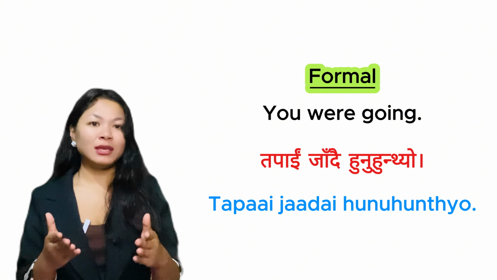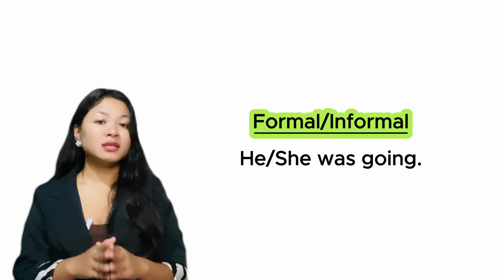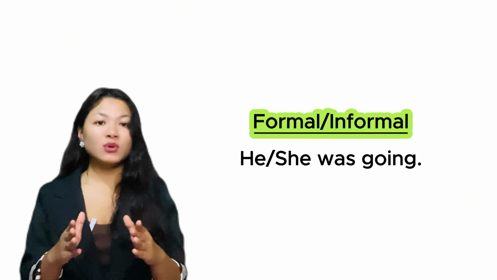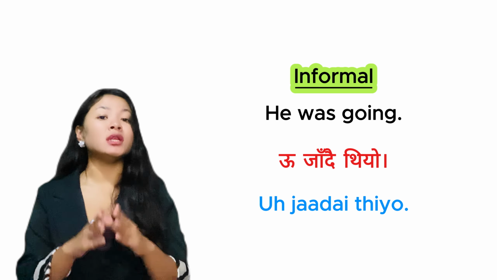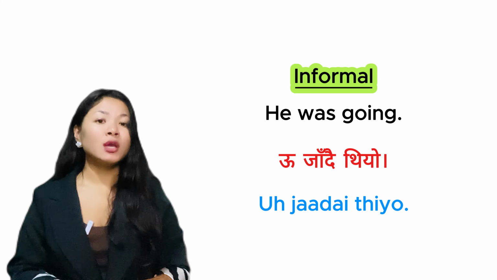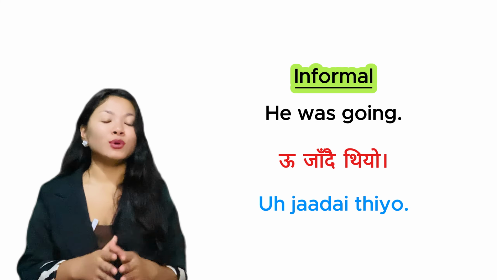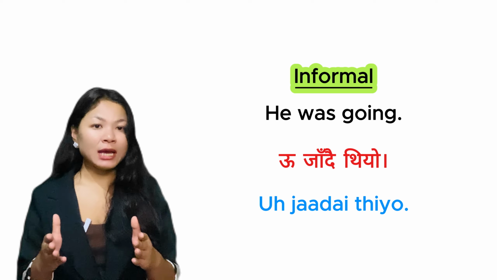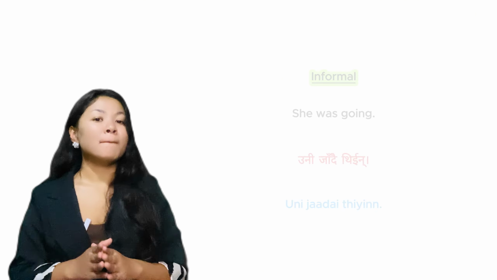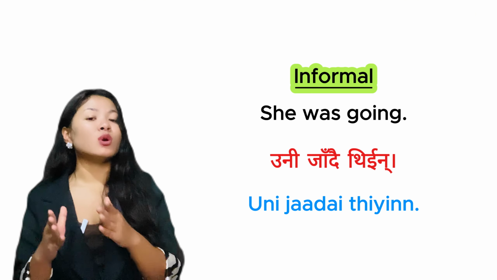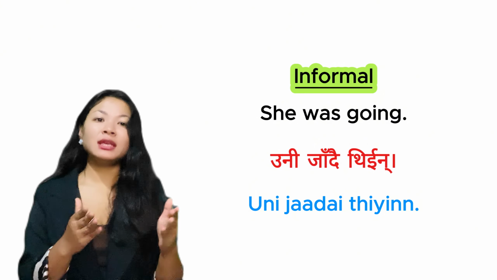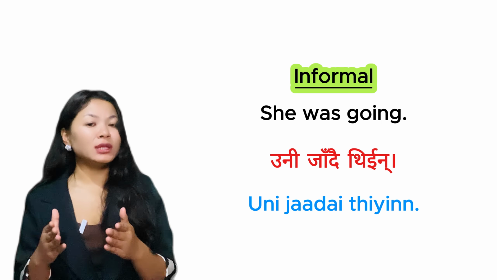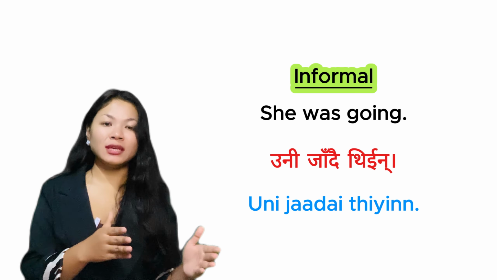Similarly, he or she was going. For male, he was going, in informal form, we say ऊ जाँदै थियो. But for female, she was going, we say उनी जाँदै थिइन्.